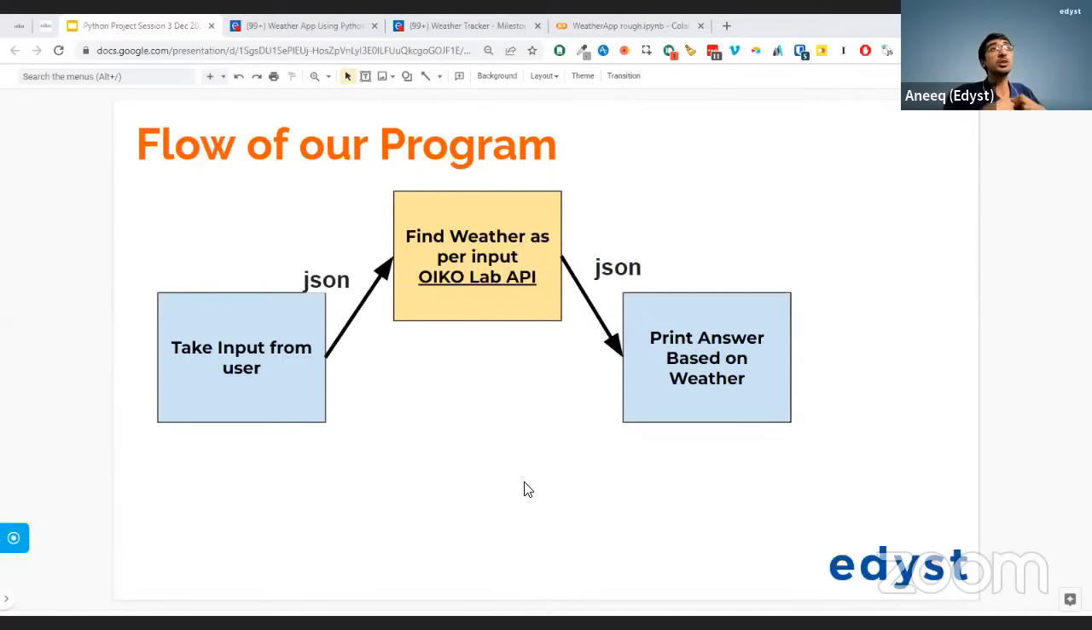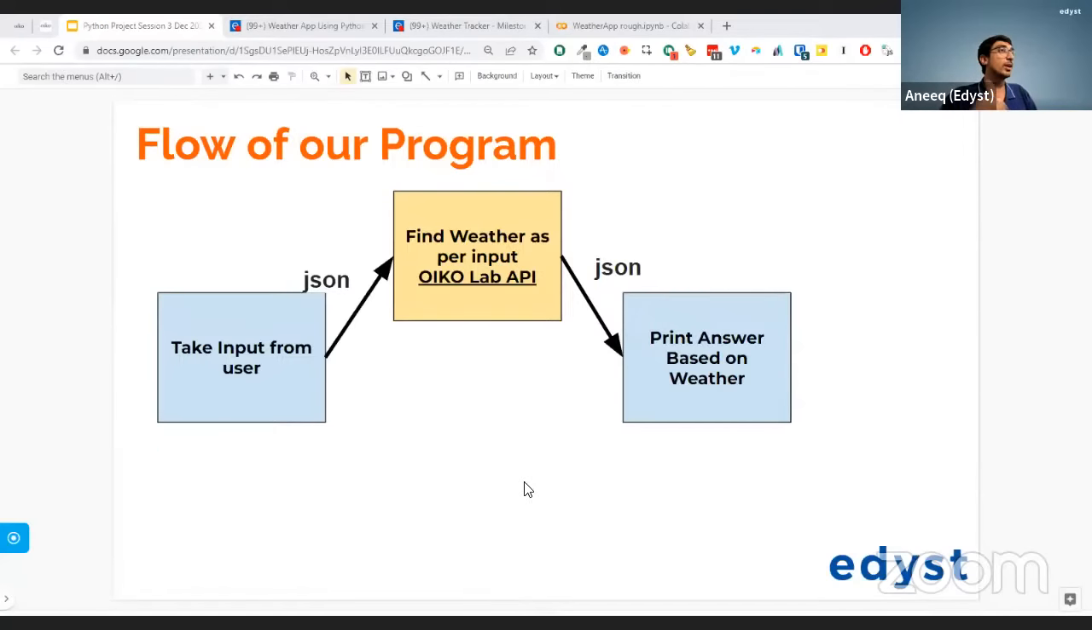And how are we going to actually send this JSON and receive this JSON message? We are going to use something called an API. Okay. So everybody, please tell me this also. When I take input from the user, how will I send it to the API? Or how will I send it to OikoLab? How am I going to actually send it to OikoLab? Can everybody tell me on the chat? There's a server called OikoLab. How am I going to send it?